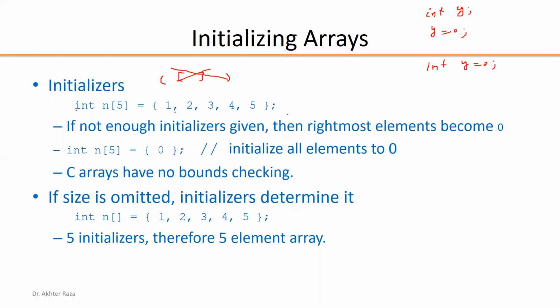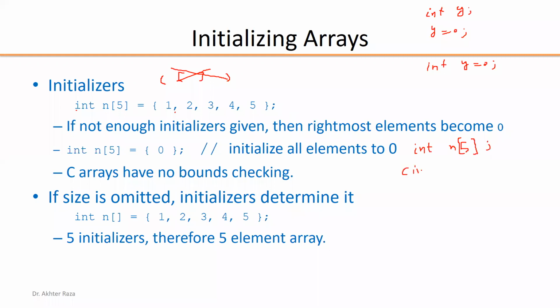But if we have to keep the values of the array different and want to take input from the user, then we have to write the program structure like this: int n[5], this is the declaration.